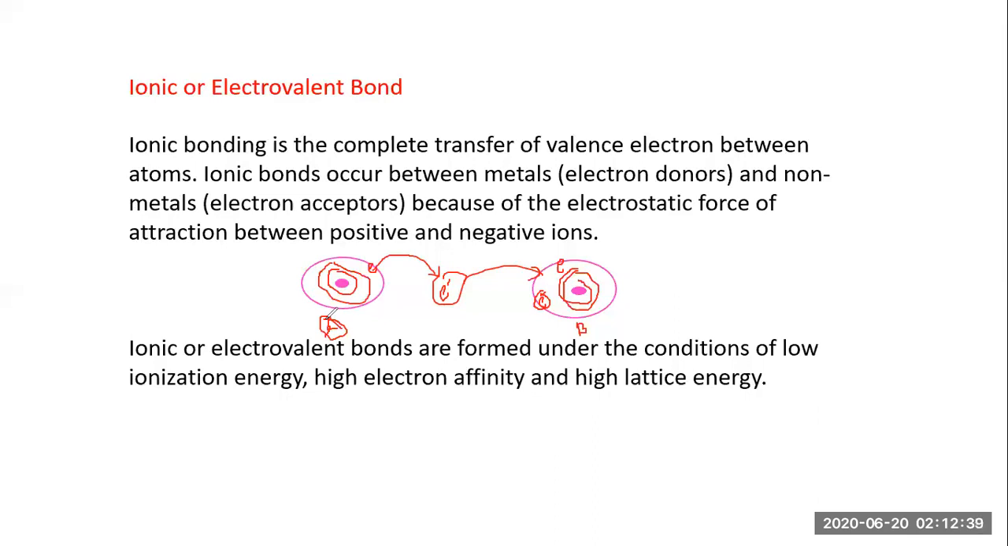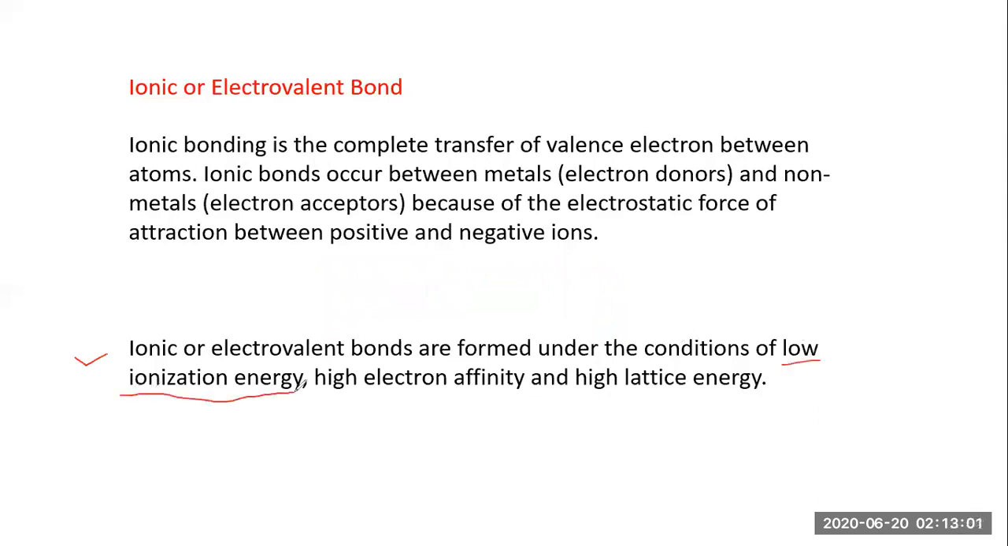These are the basic reasons why the bond forms, and the bond formed because of the positive and negative ions is called an ionic or electrovalent bond. These are the things we have to consider. Now let's move further. Ionic or electrovalent bonds are formed under the conditions of low ionization energy, high electron affinity, and high lattice energy. This is a very important point, students. Let's discuss these three points.